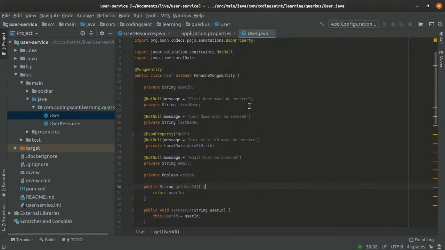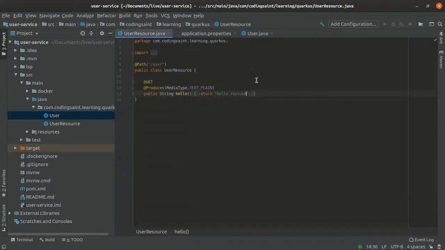I'll just save it. And remember, we have never stopped our server, and I'm writing the code without any problem anyway. So now we have a user resource. We already have written the user resource, right? So we'll just create a few more GET endpoints here. Let's start by getting all the users which we currently have in the database. I don't like this path, so let's make it users.